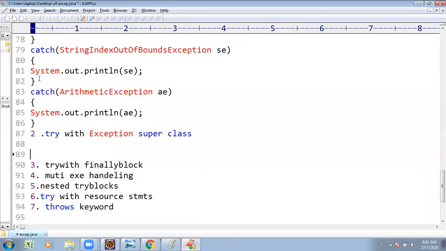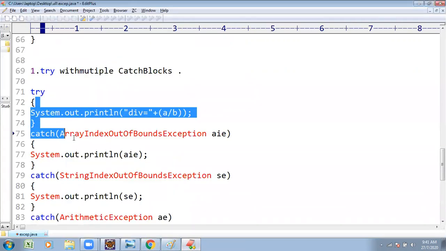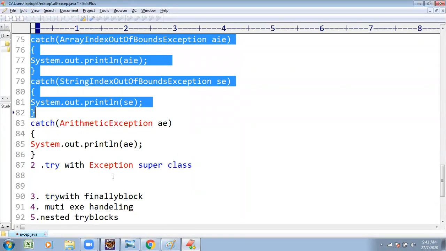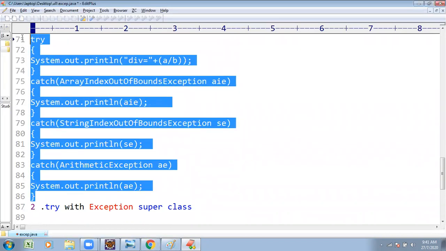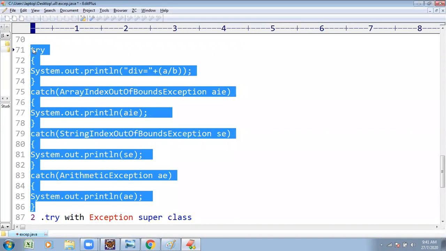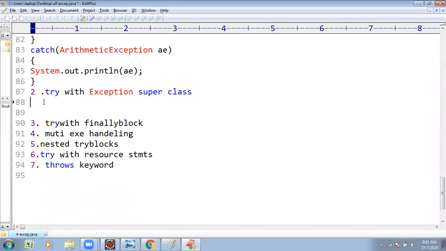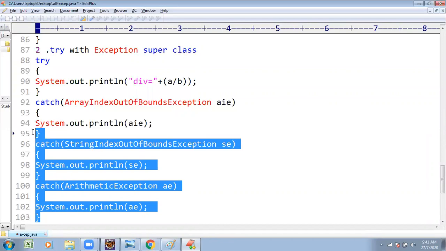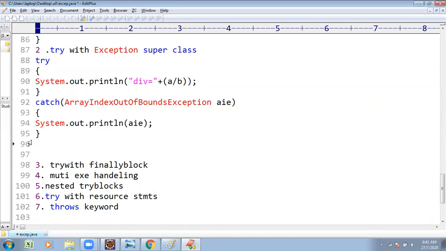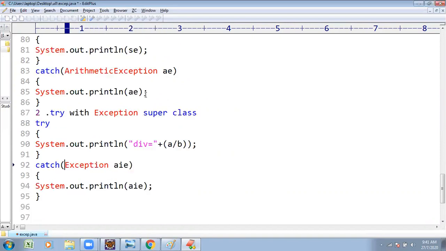So what are we doing first? Handle the exception with one try block with multiple catch blocks. But instead of that, the second technique is, instead of writing this much, what are we doing? Reducing it. Multiple catch blocks I am not going to write, only one catch block. That catch block is called with the exception superclass.